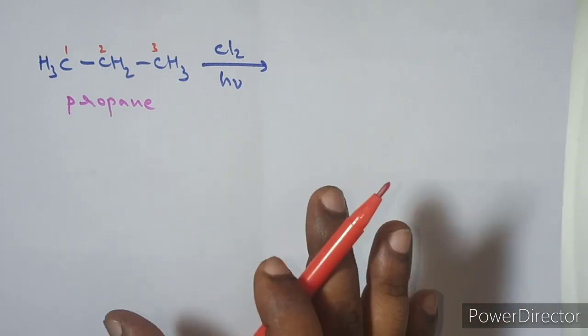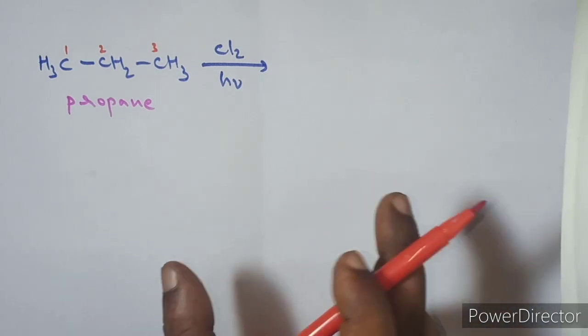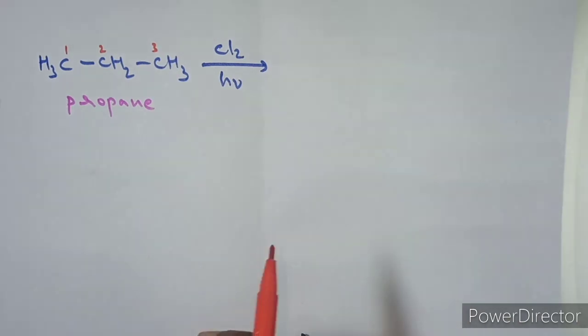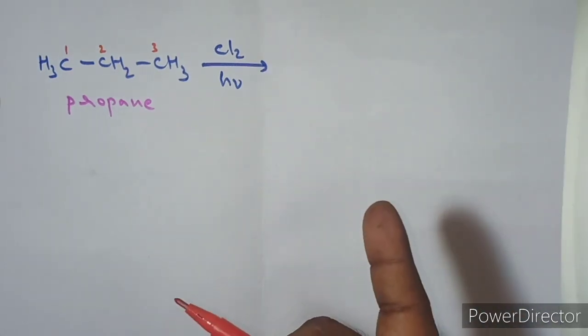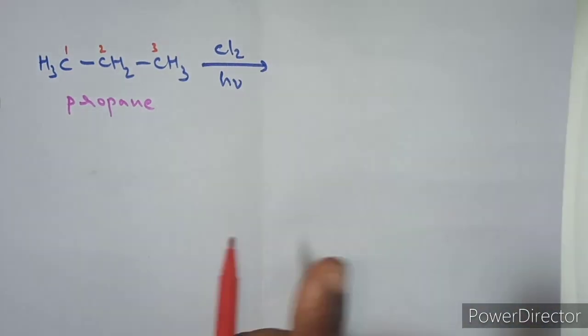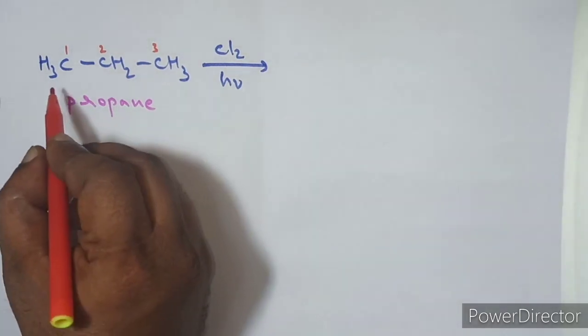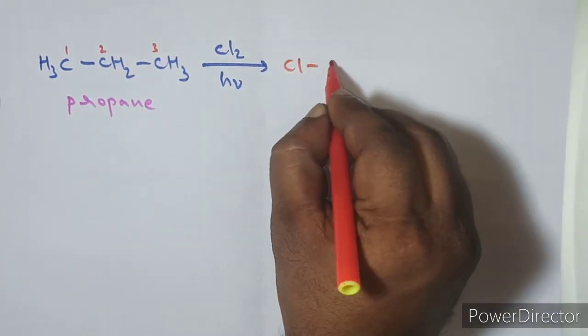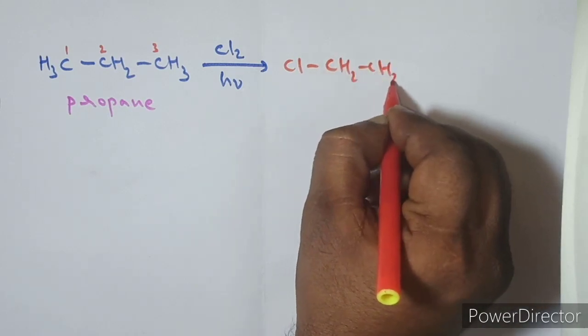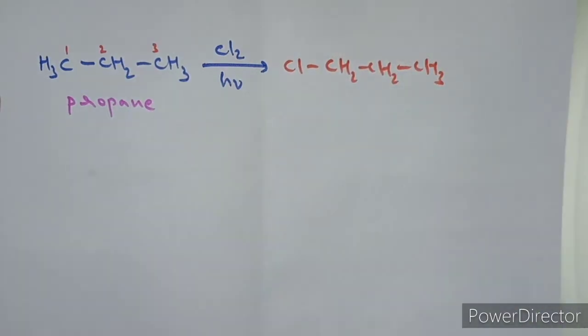How? The compounds which have the same IUPAC names are the same kind, so we should not write the same compound repeatedly. Only one time you have to write it. And the second thing is that compounds with different IUPAC names are different possible isomers. That's all. Now let us see that. Suppose you replace any one of the hydrogens from the first carbon, what will you get? You will get this compound, Cl, CH2, CH2, CH3. So this is the IUPAC name of this molecule.